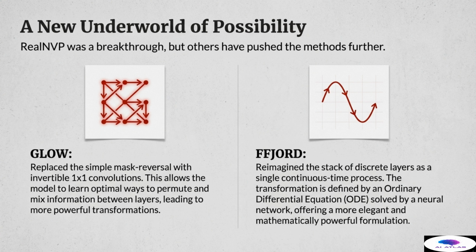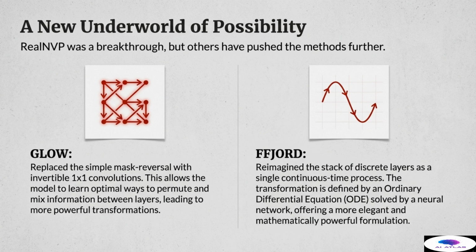Second, we have FFJORD, an even deeper reimagining of the core process. FFJORD views the stack of discrete coupling layers not as separate steps, but as a single, smooth, continuous time process. This transformation is defined by an ordinary differential equation, or ODE, solved by a neural network.